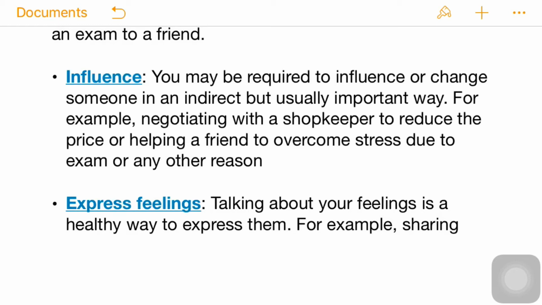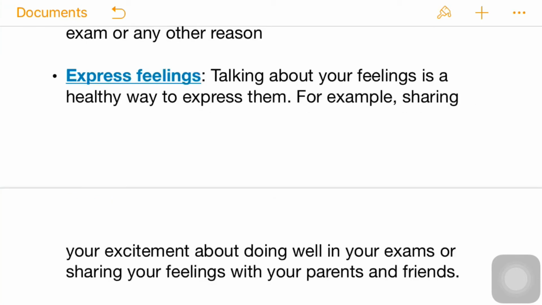Talking about your feelings is a healthy way to express them. Yes, it is a very healthy way. Whatever you are feeling, when you express it, you are sharing your feelings with someone. It is a very healthy way. For example, you got very good marks in your examination, and when you came back, you shared those happy moments with your parents or friends. Okay, so this is the example of expressing feelings.